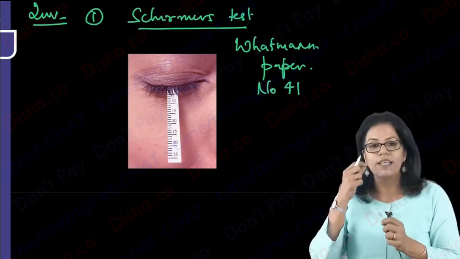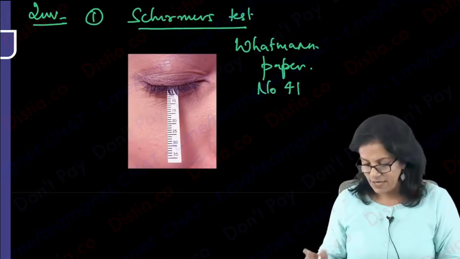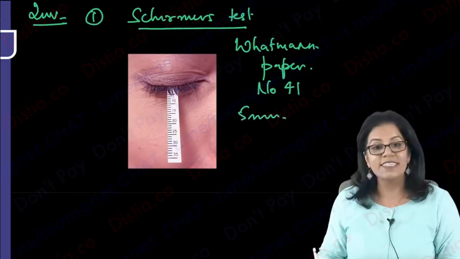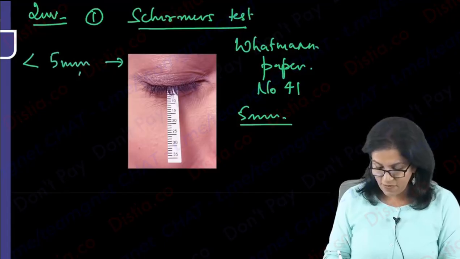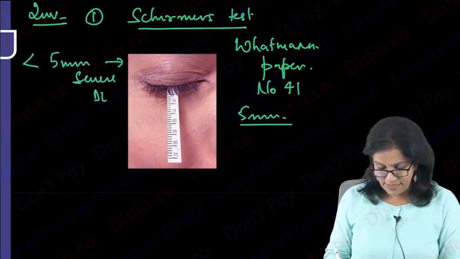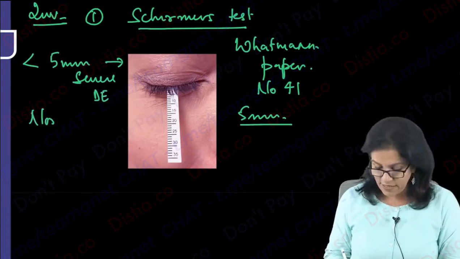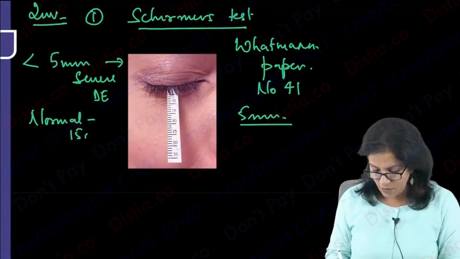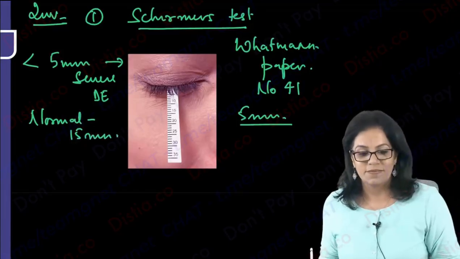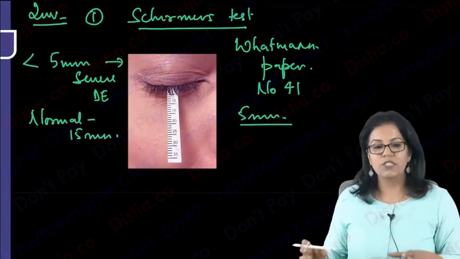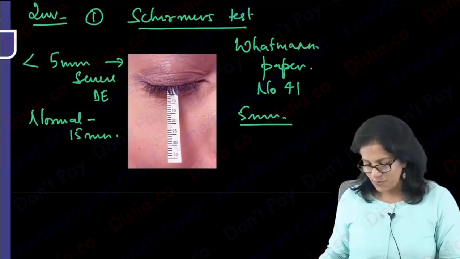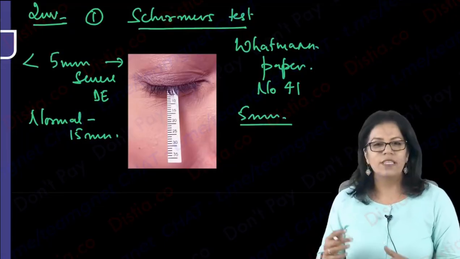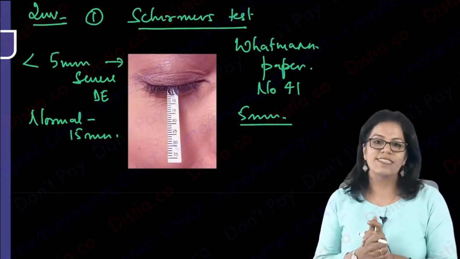You put it under the lower lid for 5 minutes and then you see how much it is wet. Please remember, any wetting of less than 5 mm is a severe dry eye. What is the normal wetting we expect? Write down, normal should be at least around 15 mm. Okay, so that is about your Schirmer's test. If they ask what is Schirmer's 1 and Schirmer's 2, I don't think they have ever asked you in your PG entrance, but just know it.